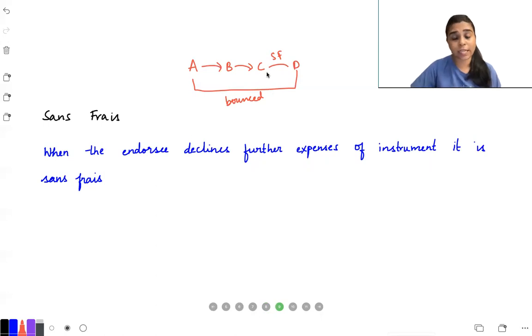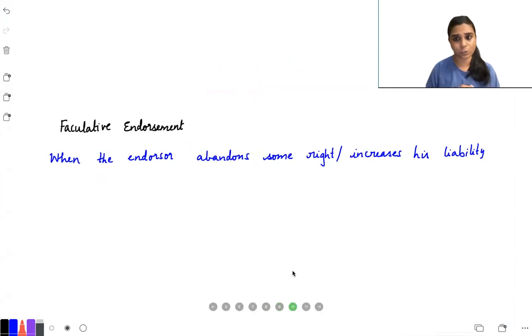So when you do a sans phrase endorsement, C is telling that I will not be liable for any further expenses. He is liable to pay the principal, but he is not liable for any expenses. So that is called sans phrase endorsement. Moving on to the next one, that is facultative endorsement.